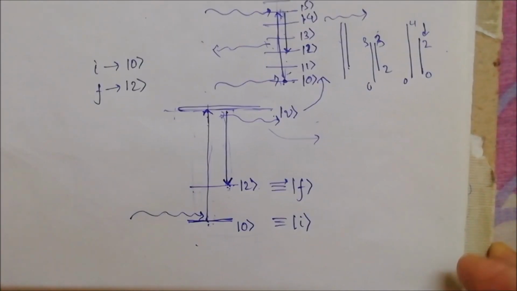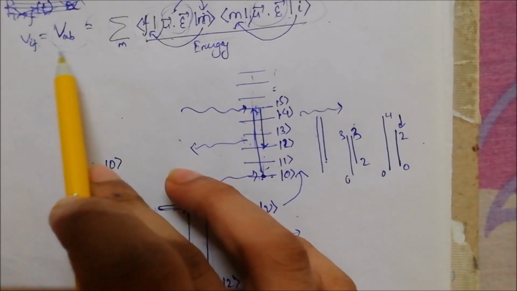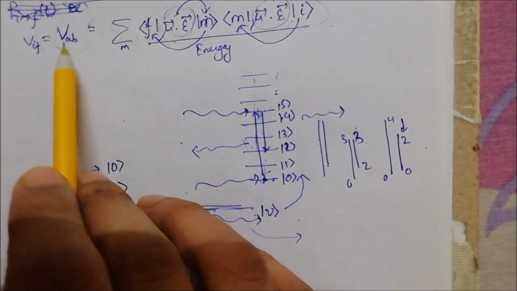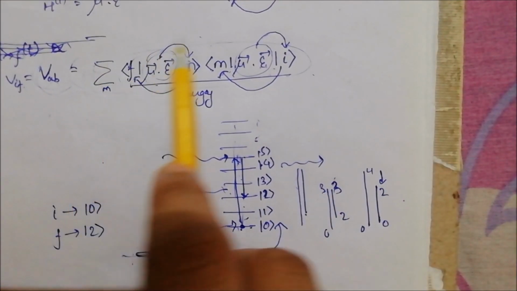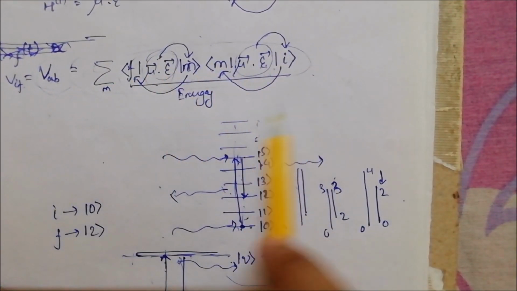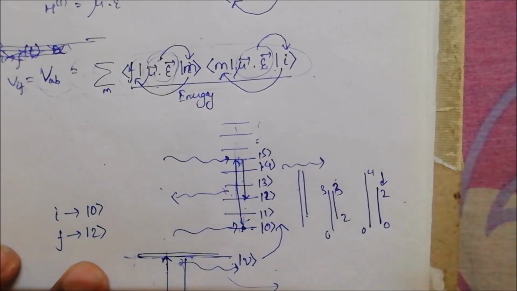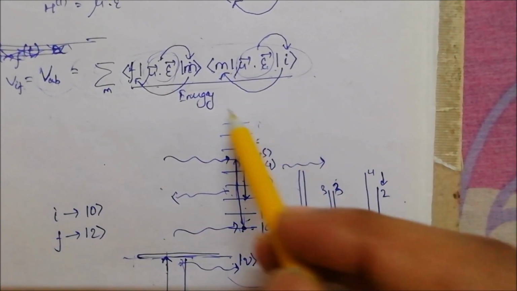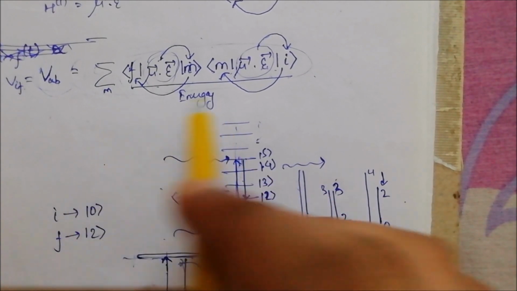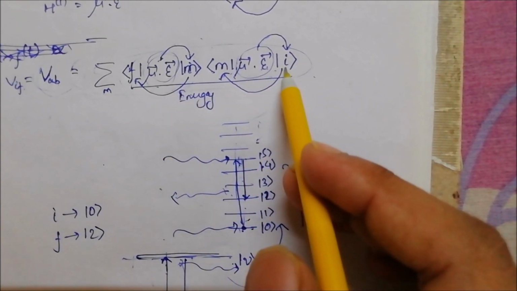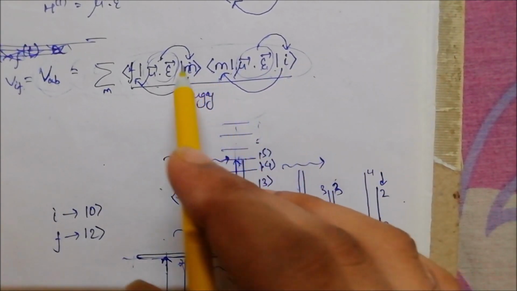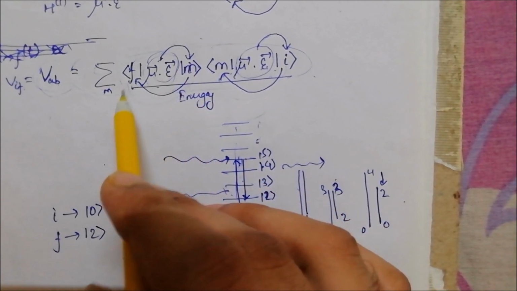So let's again review this expression. The transition probability is proportional to this quantity VAB, as we saw earlier, and this VAB turns out to be this thing for a molecule with polarizabilities, that is induced dipole moments, and this is just a collection of all these transitions from the initial state to some state, and from that some state to the final state.